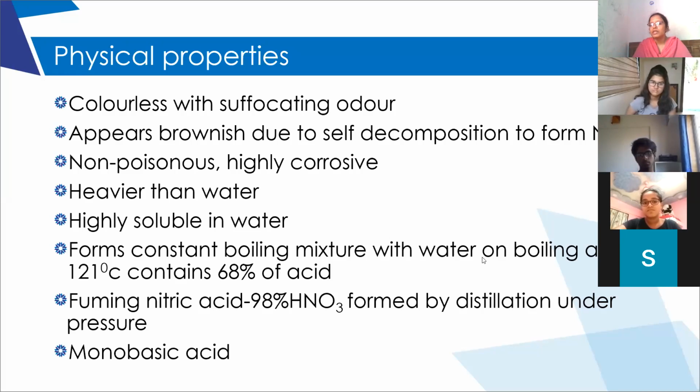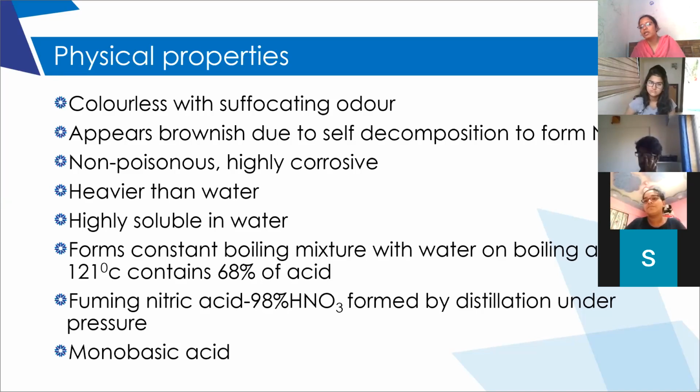Okay, so generally, if we want to separate nitric acid and water, we cannot separate completely. By normal distillation, only 68% of acid can be obtained.